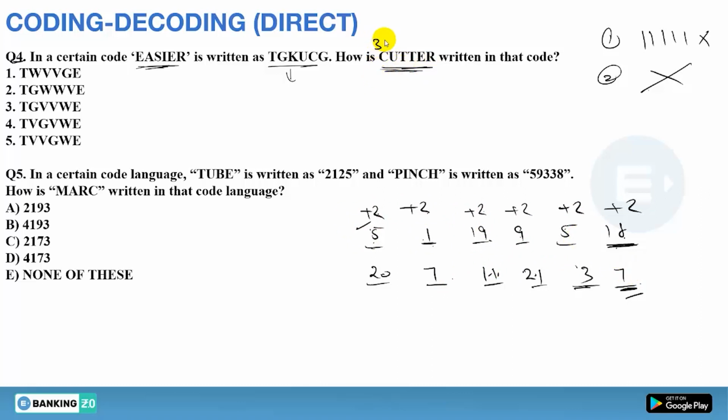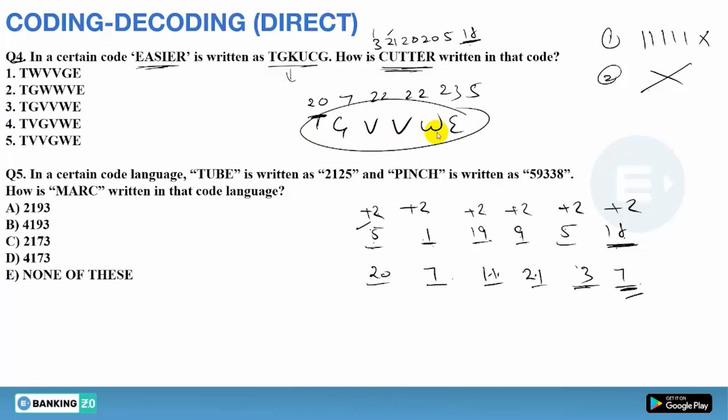So C is 3, U is 21, T is 20, then T is 20, then E is 5 and R is 18. So you have to start from the last. 18 plus 2, that is 20, so on 20 we must have T. Now 5 plus 2, that is 7, so it will be G. 20 and 20, so 22 and 22, it will be V and V. Now 21 plus 2, that is 23, it will be W. And 3 plus 2, that will be 5 and it will be E. So the answer will be T G double V W E, that is option number 3. So it will be your answer. Clear? So the fourth question is done.